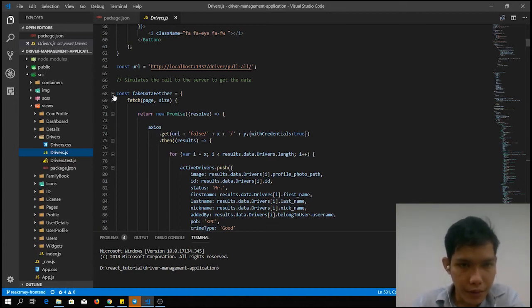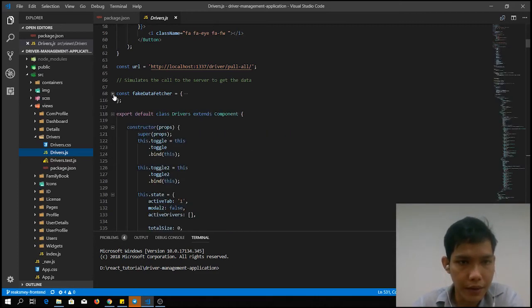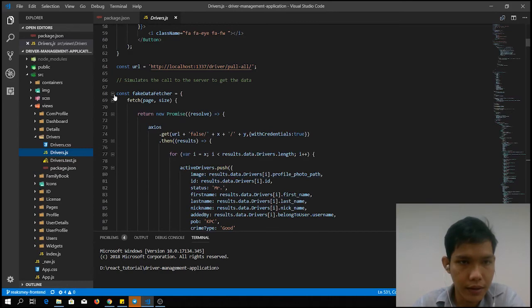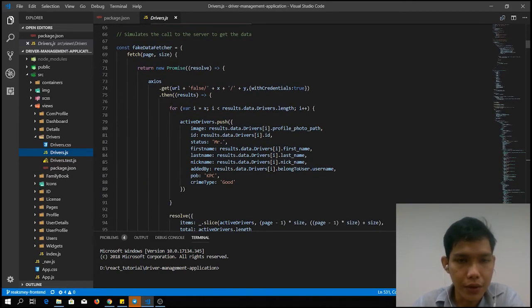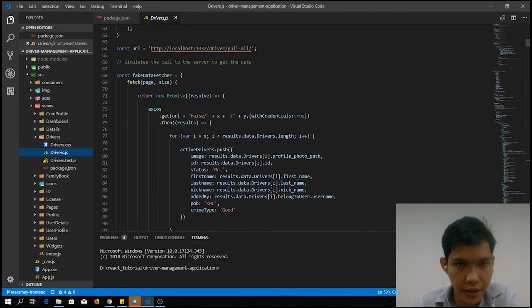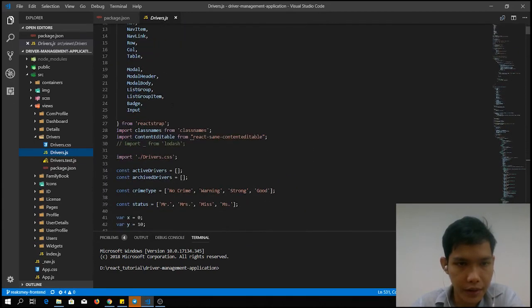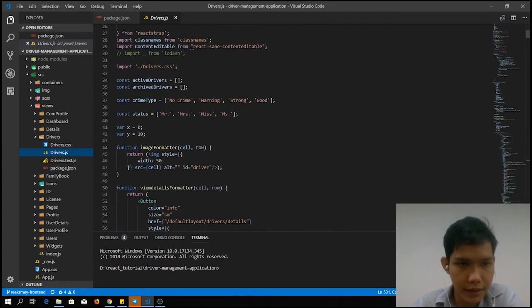So we have a solution to the problem: we look at this constant method. With the solution, we only fetch a certain amount of driver information at a time. In this case, we only fetch 10, from 0 to 10 drivers at a time.